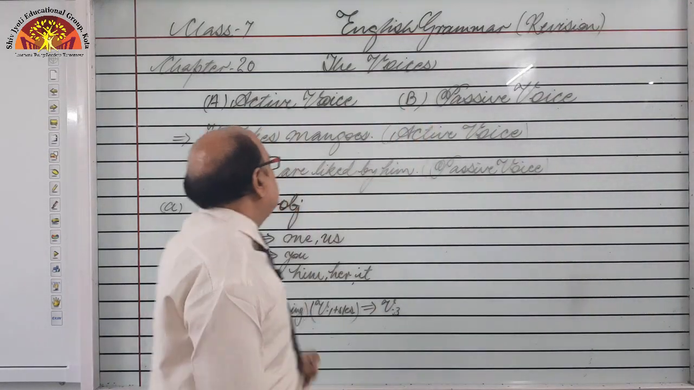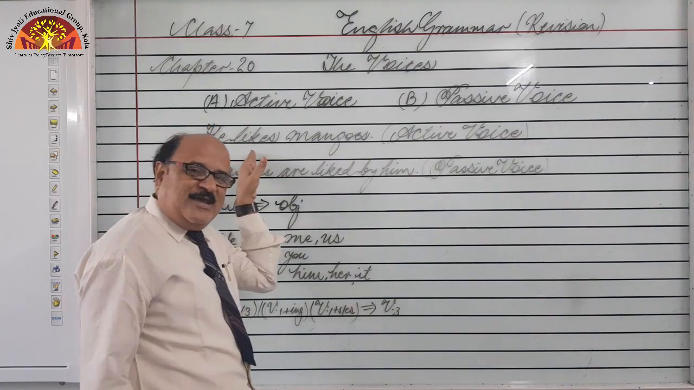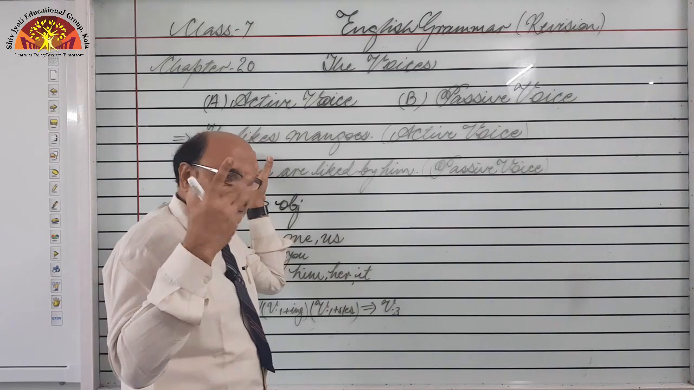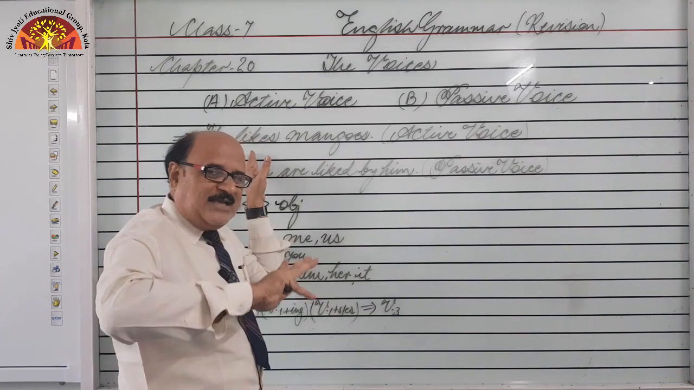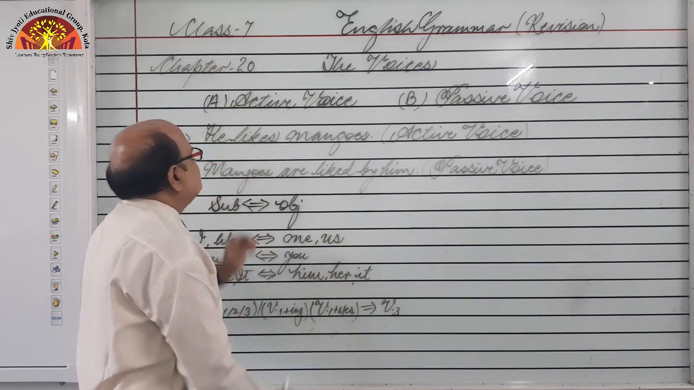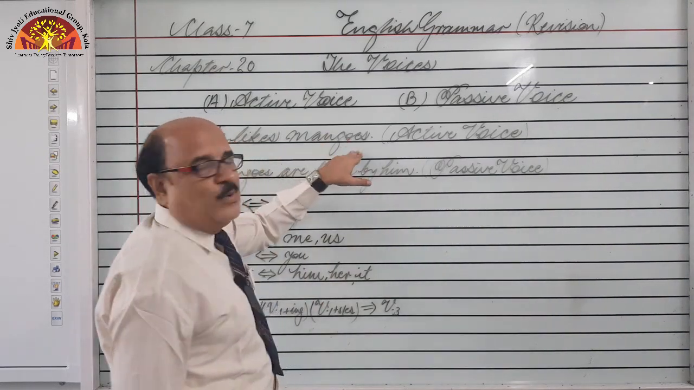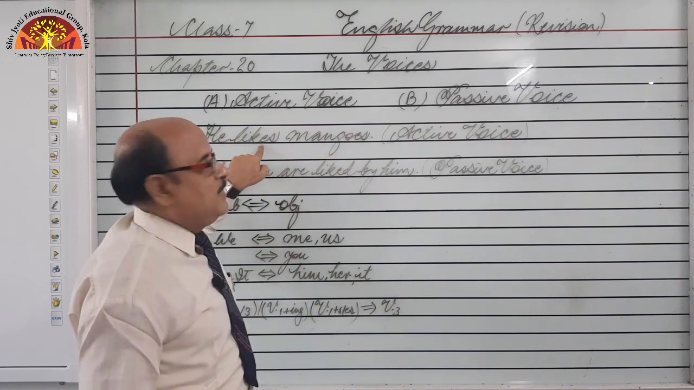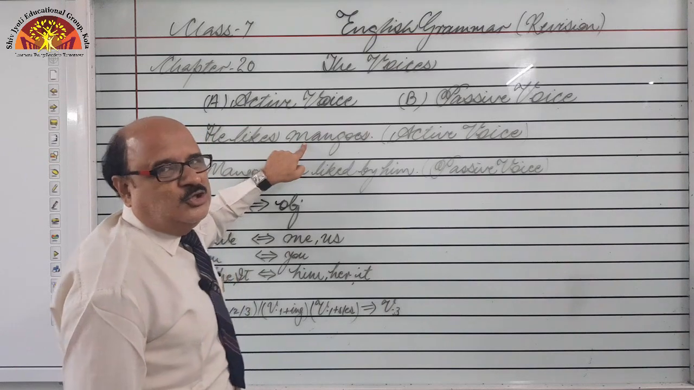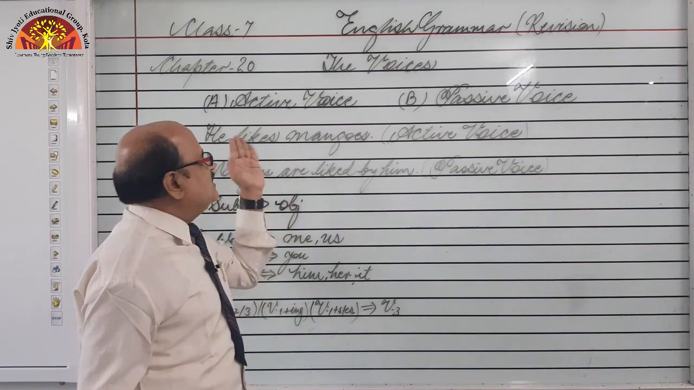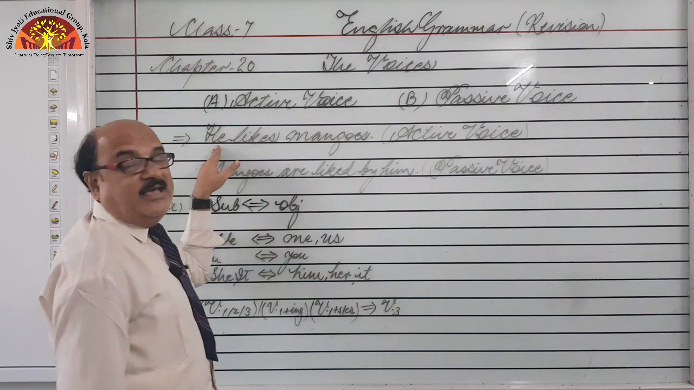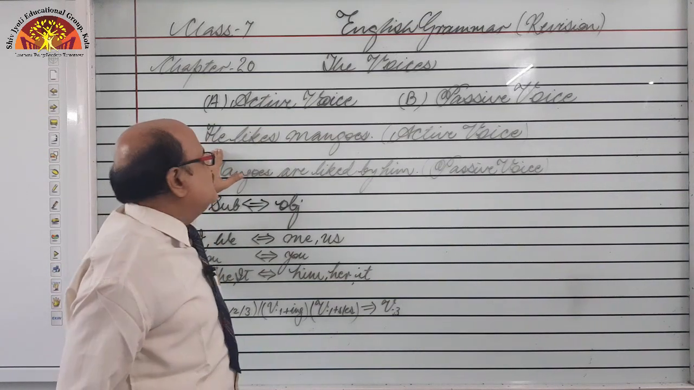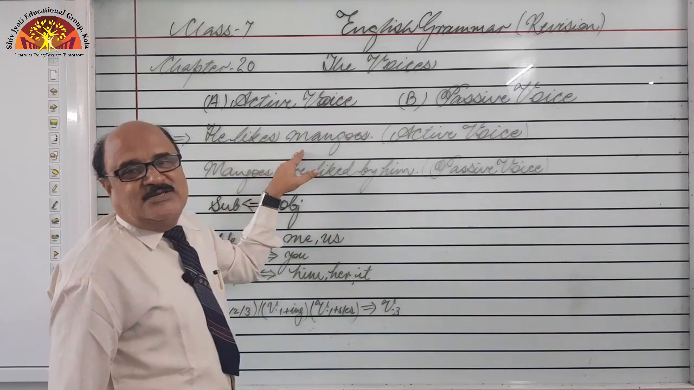Generally a proverb says example is better than precept. It's of no use telling the theory if an example is not there. So the example is, he likes mangoes. Who likes? He. So he is the subject, this is the verb, this is the object. Whenever we have to convert, this is active voice. Why? Because the subject is used in the beginning. So he in the beginning of the sentence makes the sentence active voice.